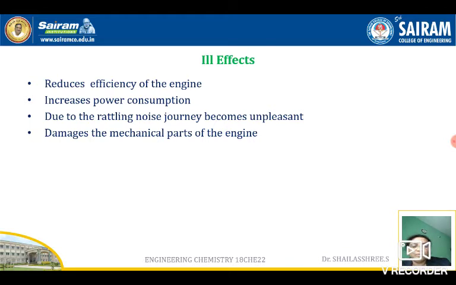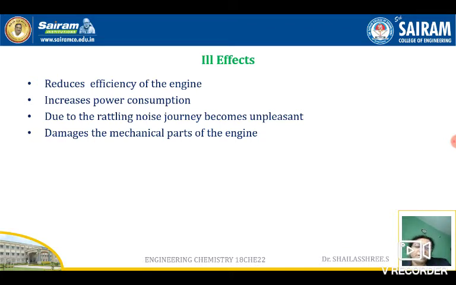More fuel is drawn inside, and also because of incomplete combustion, the amount of fuel used is more. Due to the rattling noise, the journey will become unpleasant. Due to that disturbing noise, the journey becomes very unpleasant. And it damages the mechanical parts of the engine, because at high pressure and temperature, the formed gases are hitting the walls of the engine and piston. So it damages the mechanical parts of the engine. It's very easy to understand.